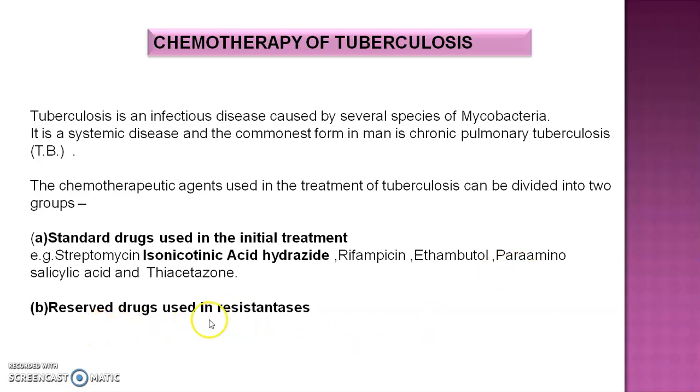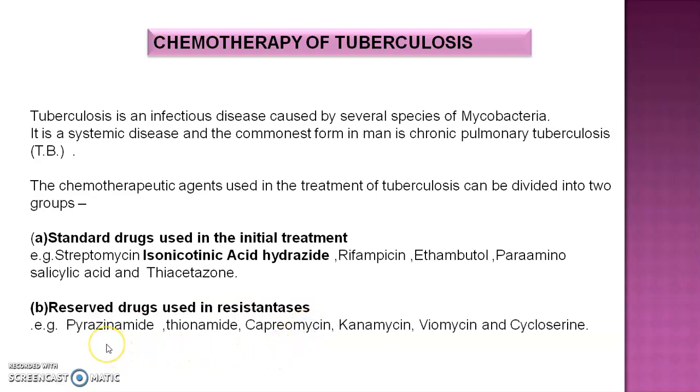Next are the reserve drugs used in resistance: pyrazinamide, thionamide, capreomycin, kanamycin, viomycin, cycloserine.